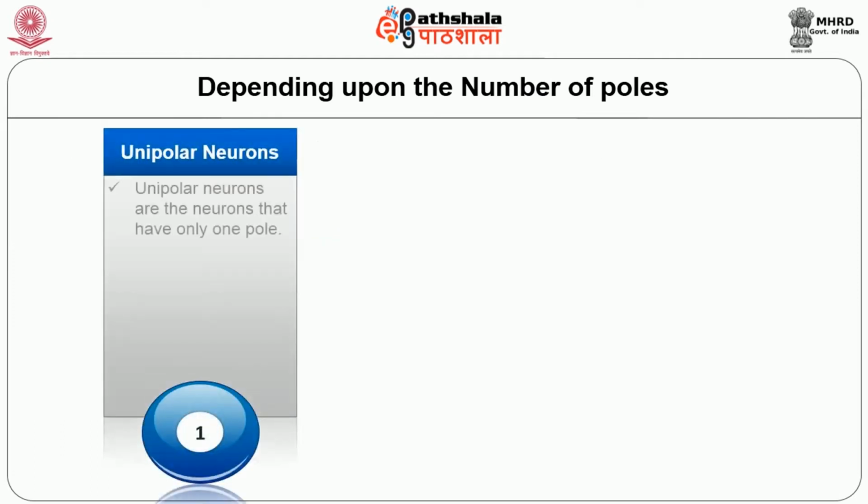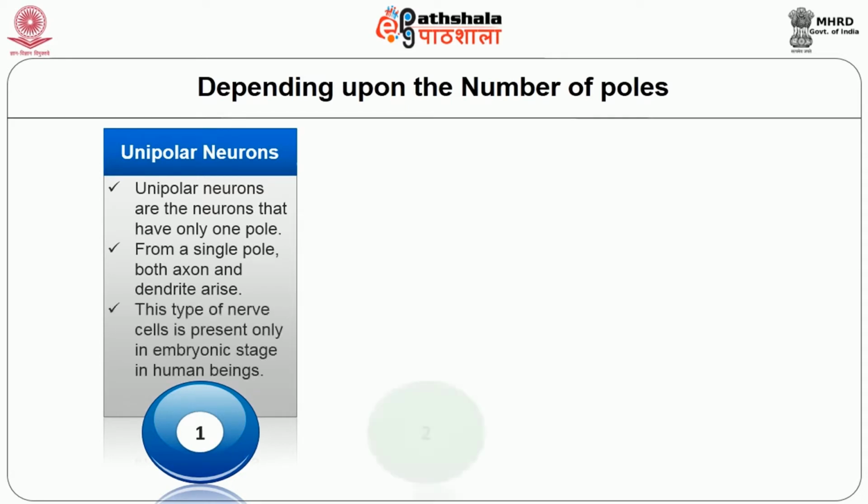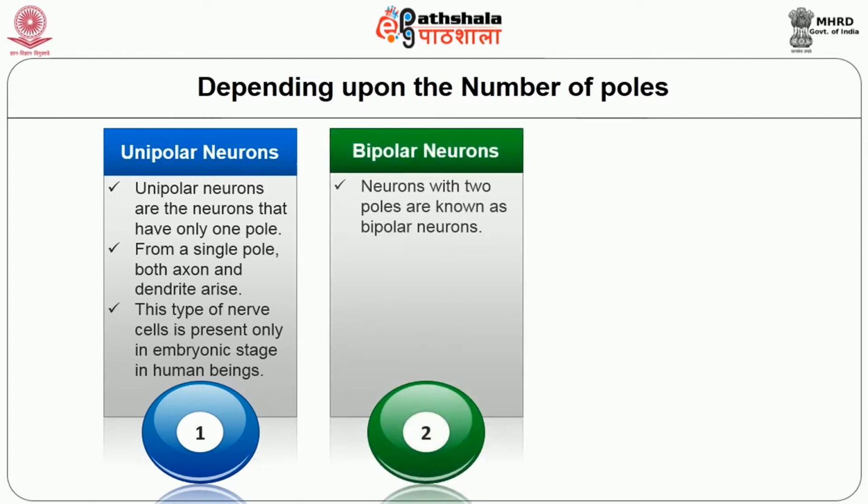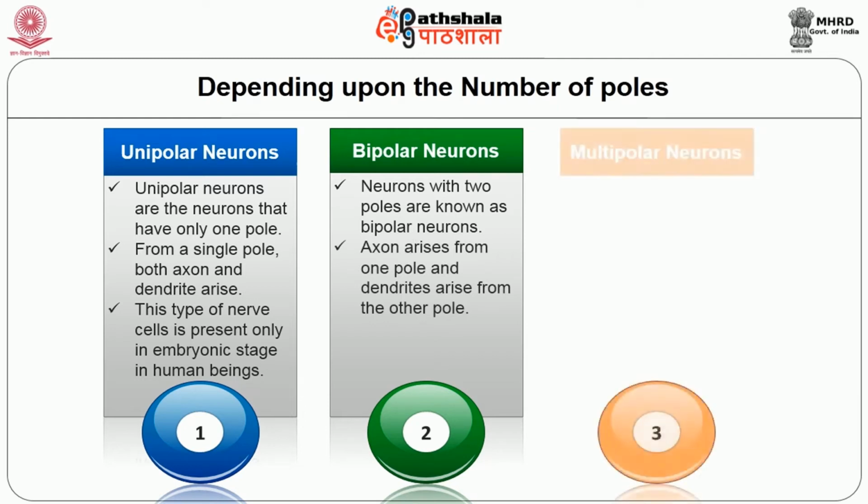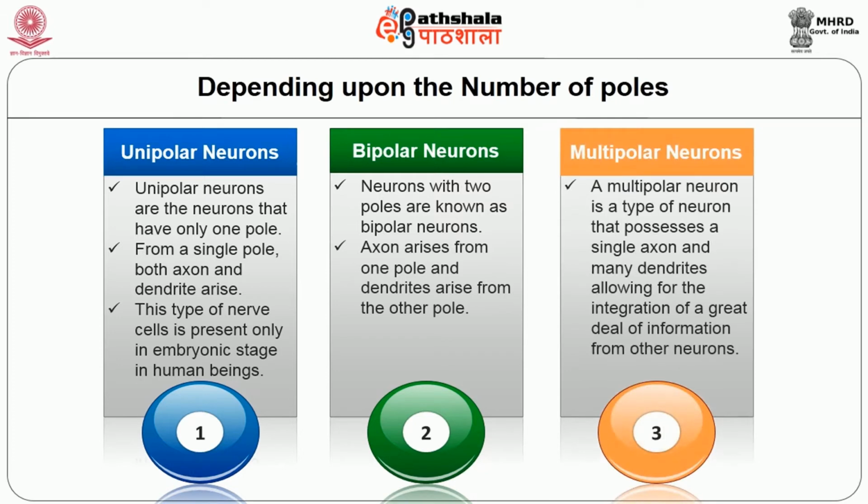Unipolar neurons are the neurons that have only one pole. From a single pole, both axon and dendrite arise. This type of nerve cell is present only in the embryonic stage in human beings. Bipolar neurons are the neurons with two poles. Axon arises from one pole and dendrites arise from the other pole. A multipolar neuron is a type of neuron that possesses a single axon and many dendrites, allowing for the integration of a great deal of information from other neurons.